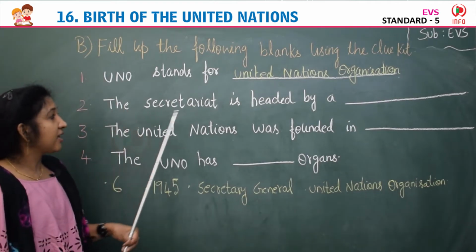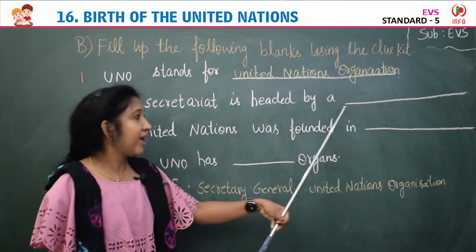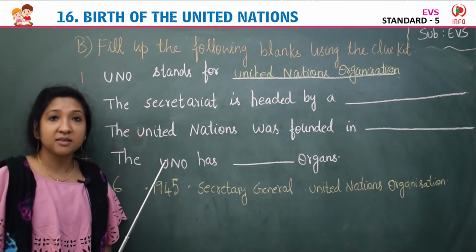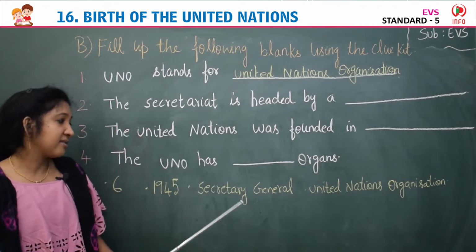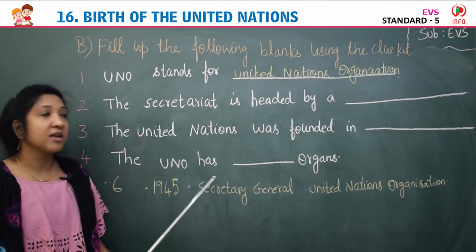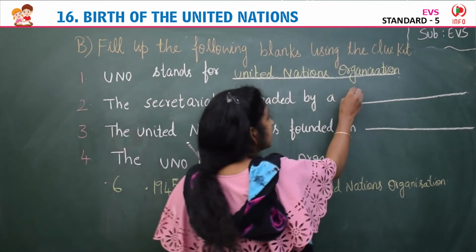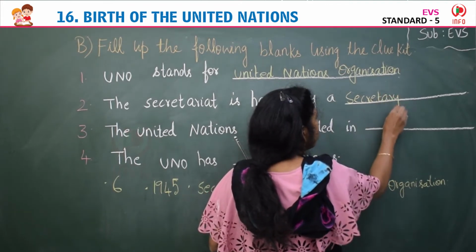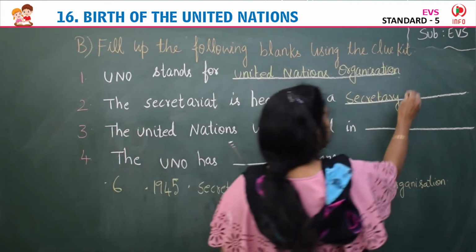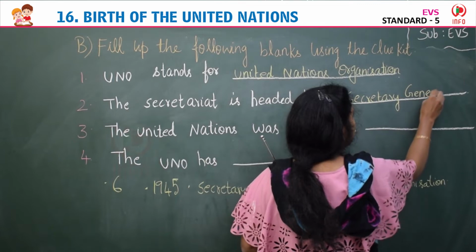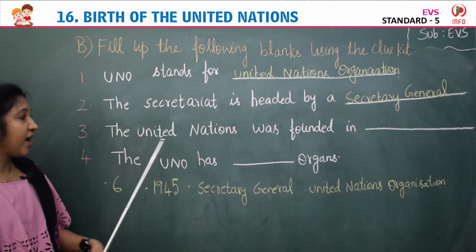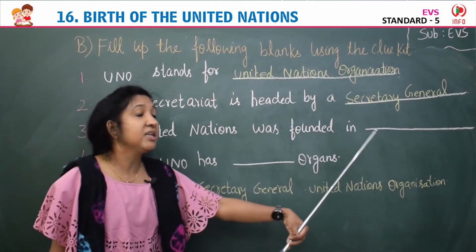Then second, the secretariat is headed by a dash. For the secretariat there is a head, he is called the Secretary General. So the secretariat is headed by a Secretary General.